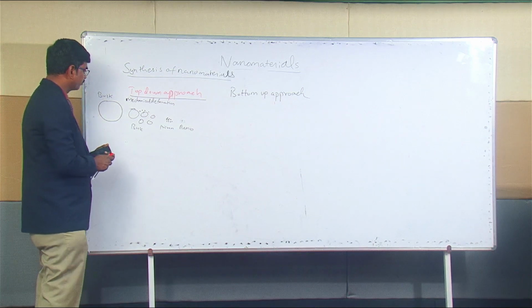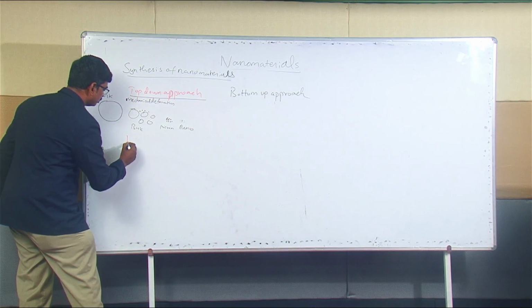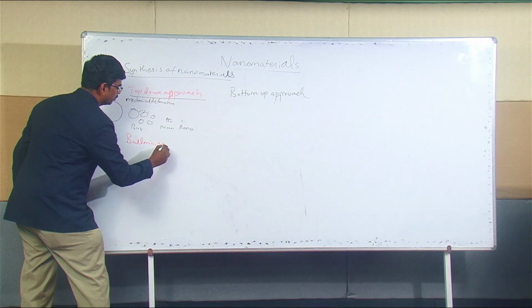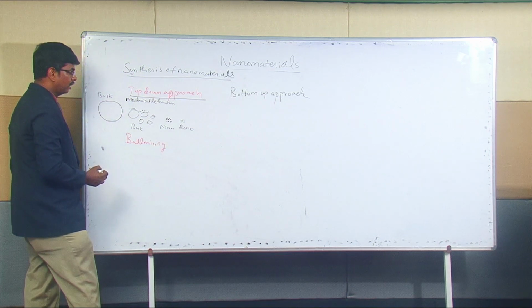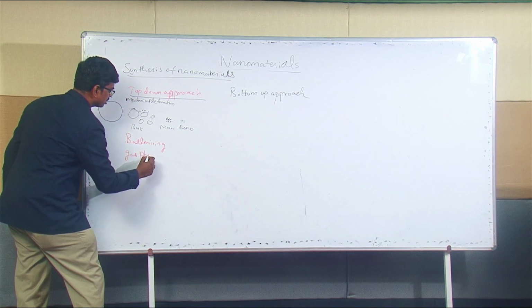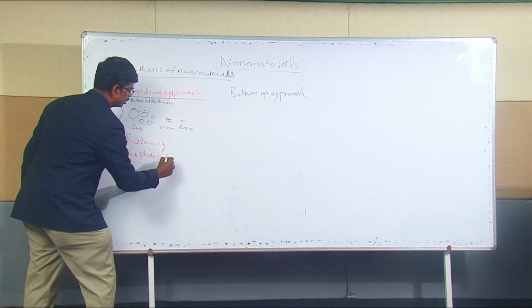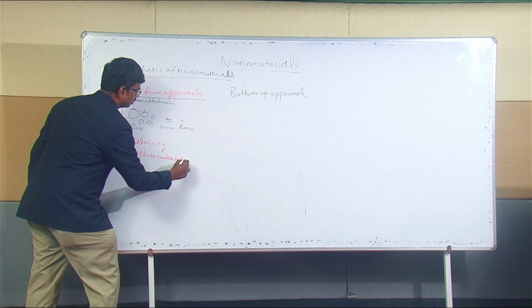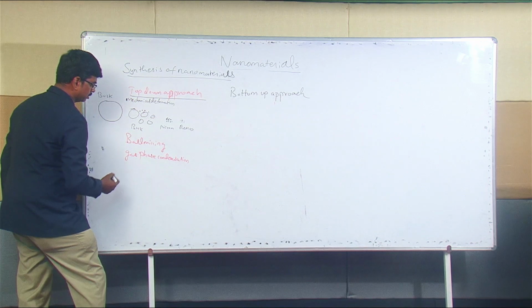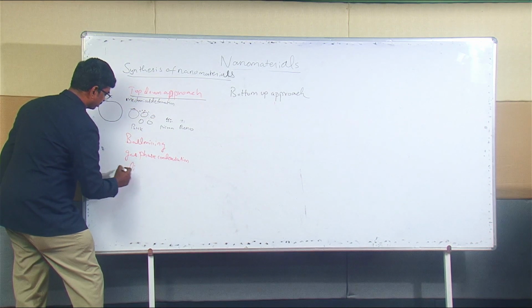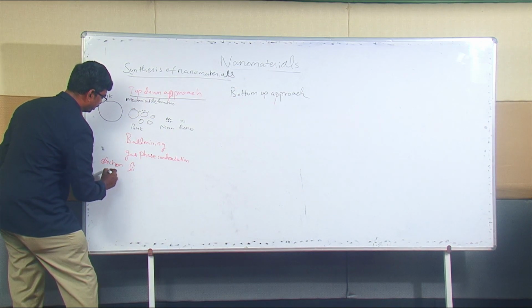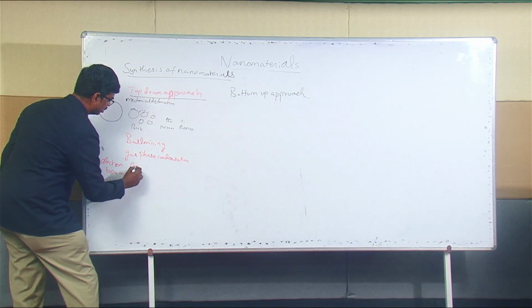For example, the ball milling method, gas phase condensation, and apart from that, lithography, electron beam lithography.